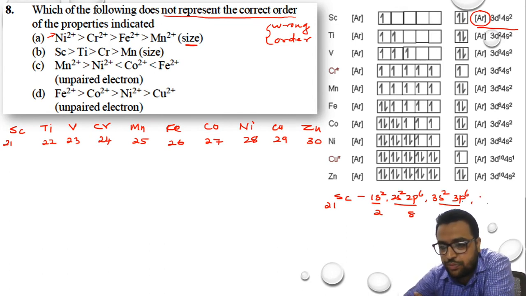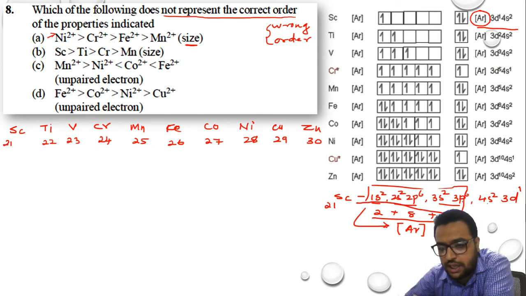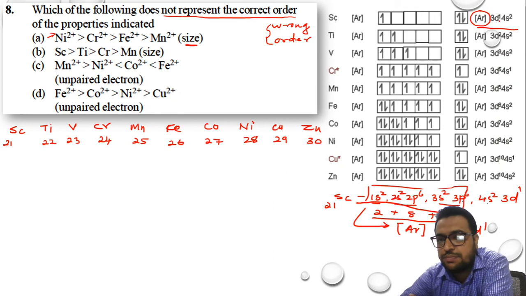Then comes 4s2 and 3d1. If you look at this configuration, 2 plus 8 will be 10, plus 8 will be 18. Up to here 18, it is the configuration of argon. So just to minimize the electronic configuration writing, this complete thing is written as argon. So it will be argon, 4s2 and 3d1. That is the thing which is mentioned over here.